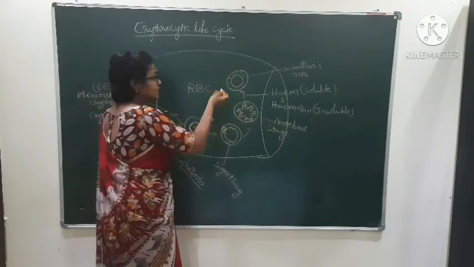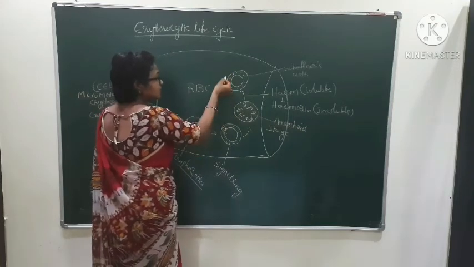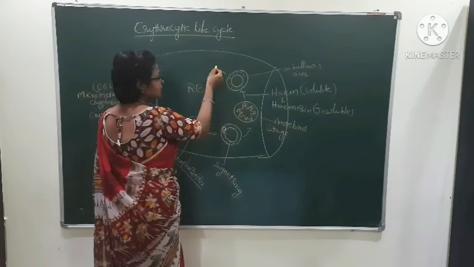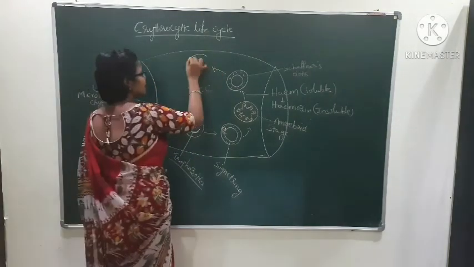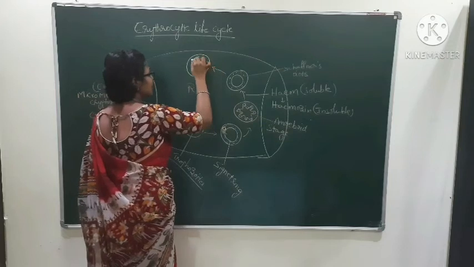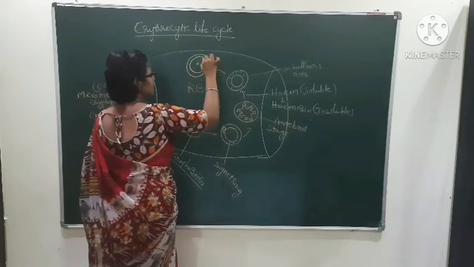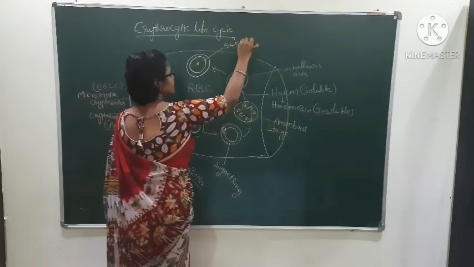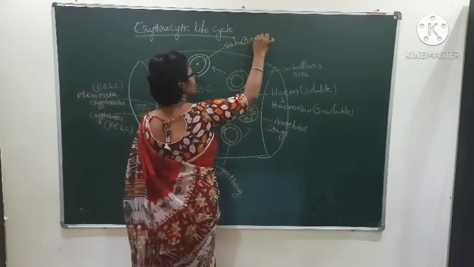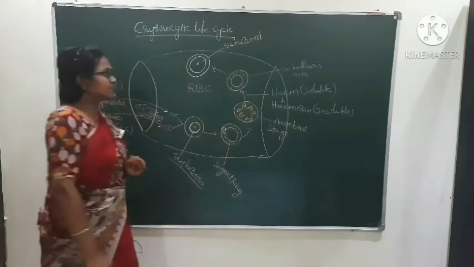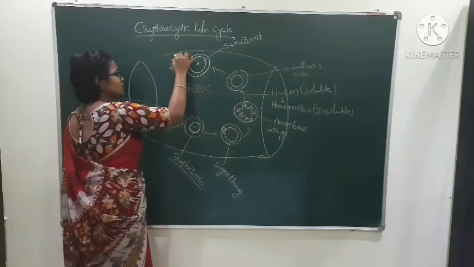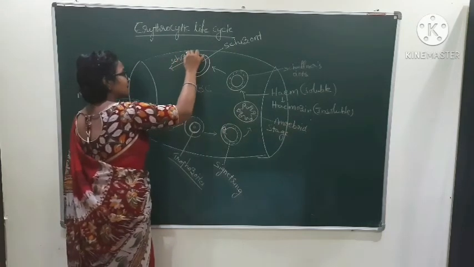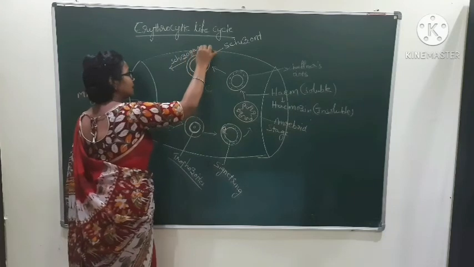In the amoeboid stage, after the Schuffner's dots formation, there is a formation of a schizont. There is an increase in the size of the cell. The schizont undergoes schizogony.